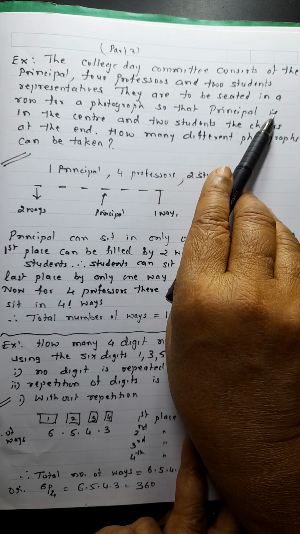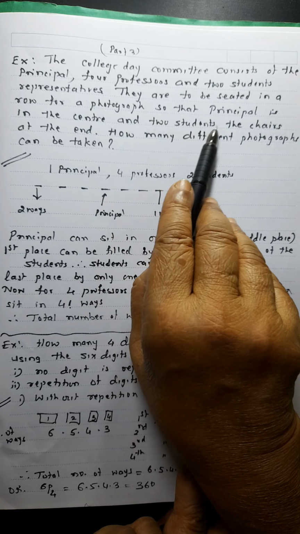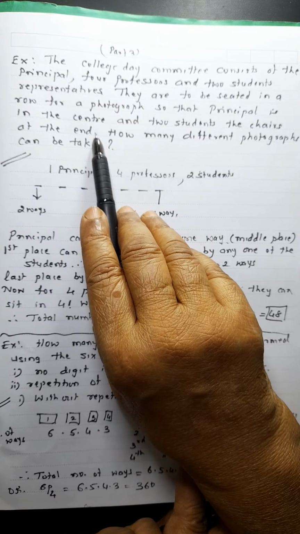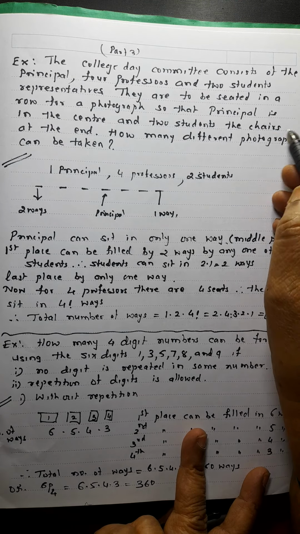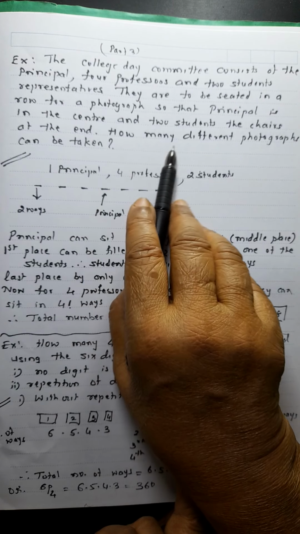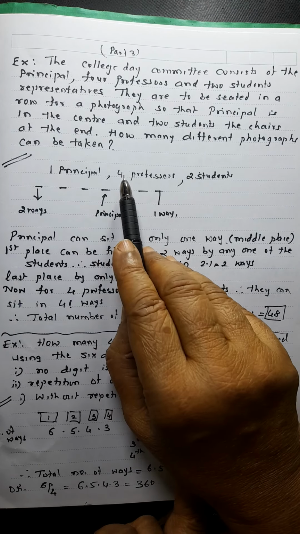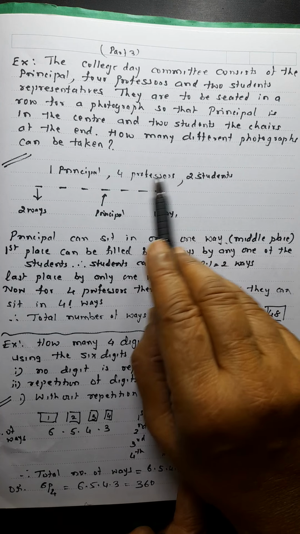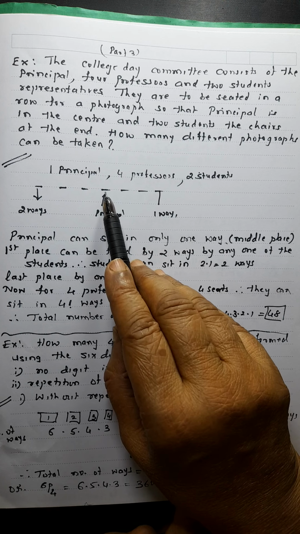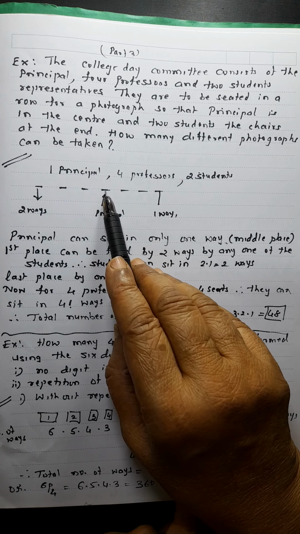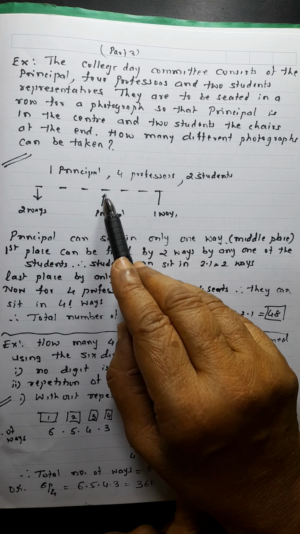So that the principal is in the center, means he sits at the center, and 2 students occupy the chairs at the end. How many different photographs can be taken? Now, 1 principal is there, 4 professors are there, 2 students are there, means totally there are 7 persons. So 7 chairs are here. Principal will sit at the center. So there is no choice. Principal has no choice, this seat can be filled in only 1 way. Only the principal can sit here.